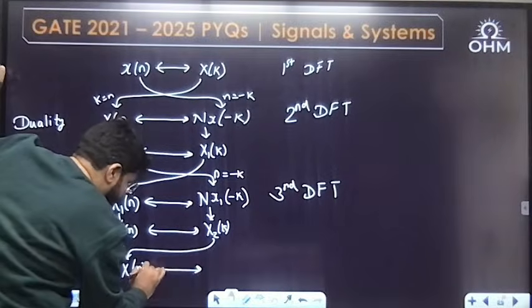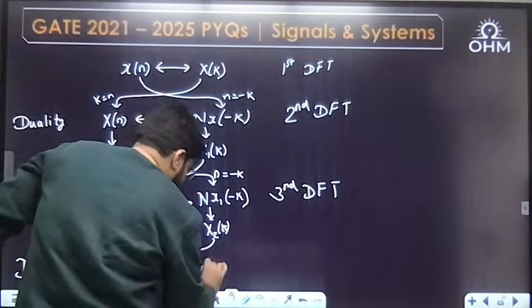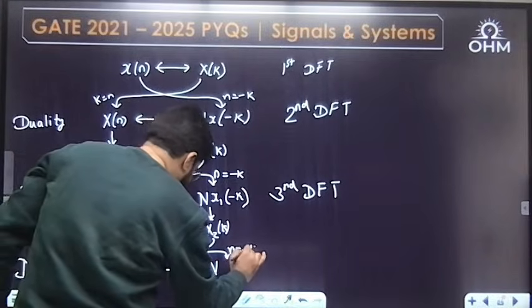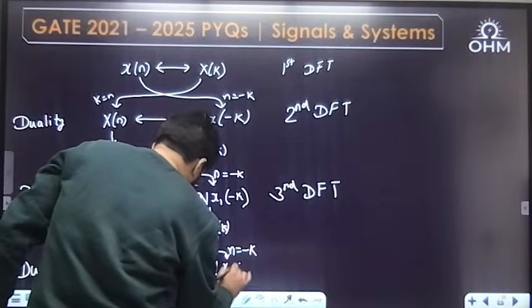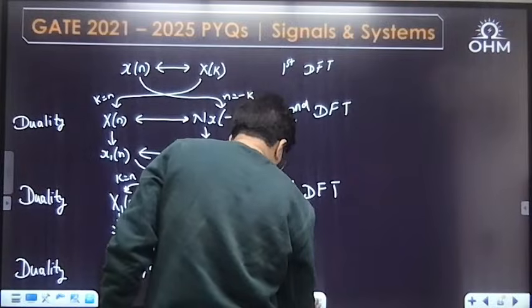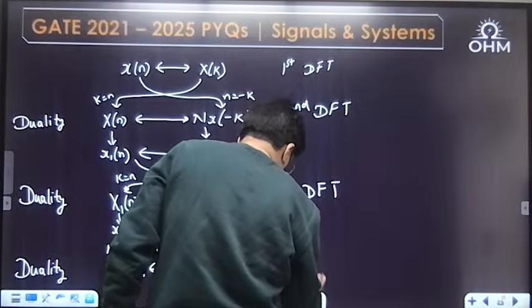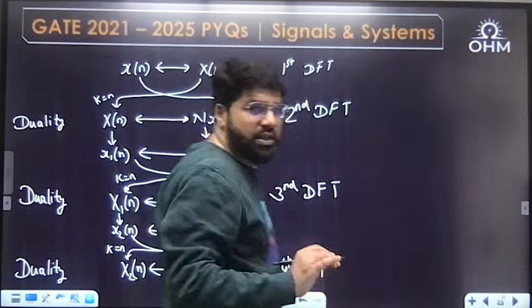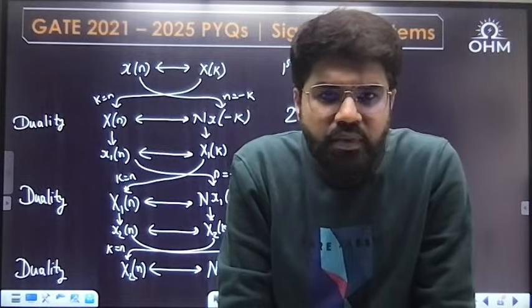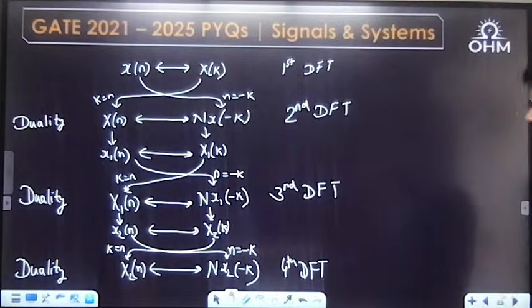This will have the DFT capital N, take this function and replace n by minus k. So small x2[-k]. And this is the fourth DFT result.